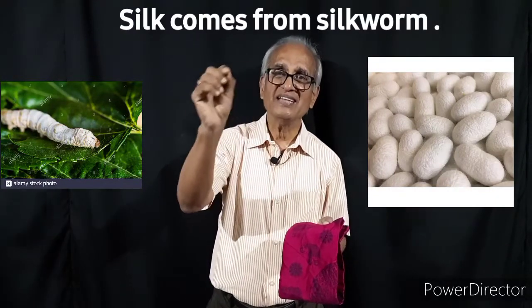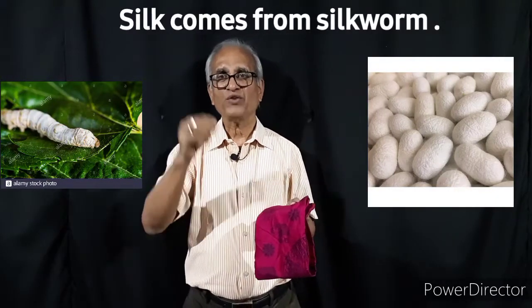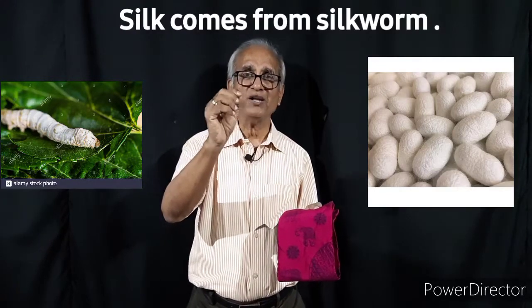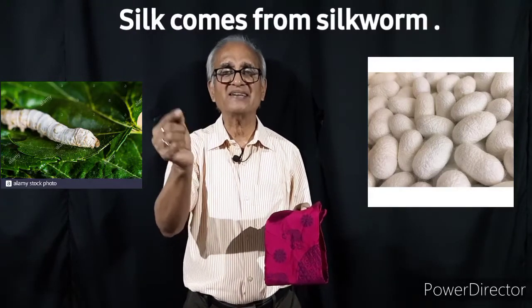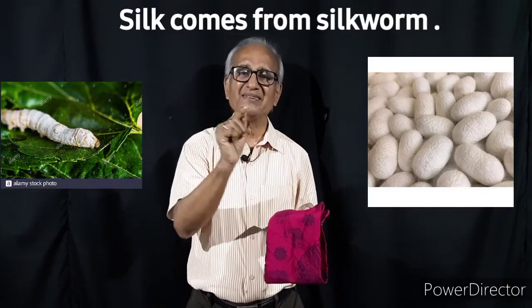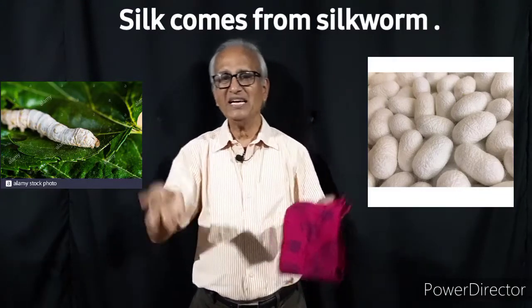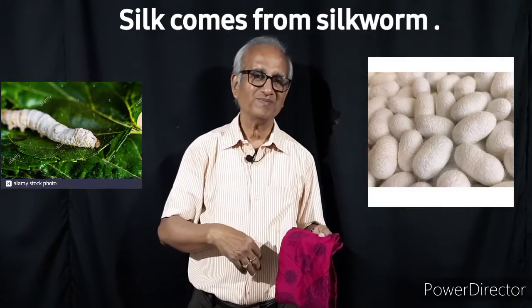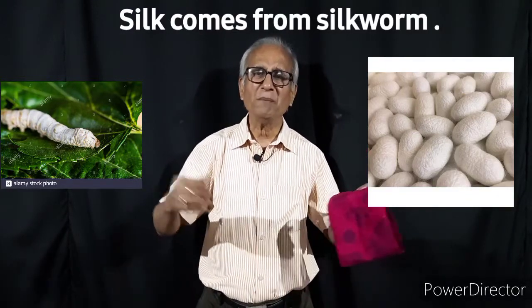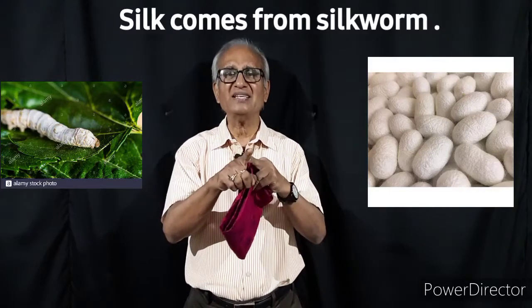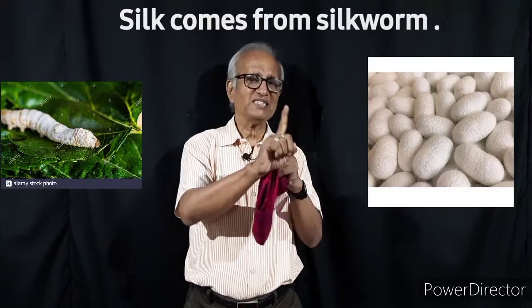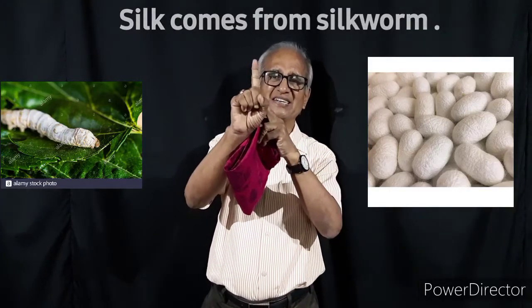Silk moths lay eggs. From the eggs of the silk moth, small worm-like caterpillars come out. They eat lots of mulberry leaves and grow in size. They reach the size of almost a cigarette.